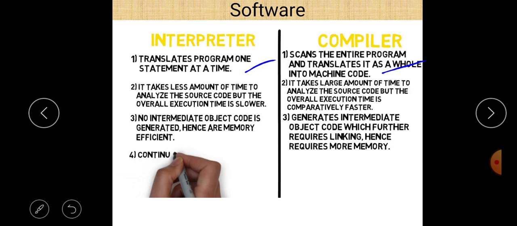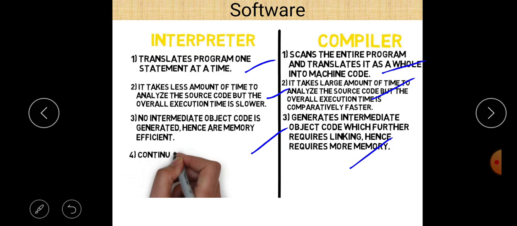Second point, it takes less time to analyze the source code. The interpreter takes less time to analyze the source code, but the overall execution time is slower. And the compiler takes a large amount of time to analyze the source code, but the overall execution time is comparatively faster when we compare it with the interpreter. And in the interpreter, no intermediate object code is generated, hence it is memory efficient. Generally, the compiler generates intermediate object code which further requires linking and hence requires more memory.